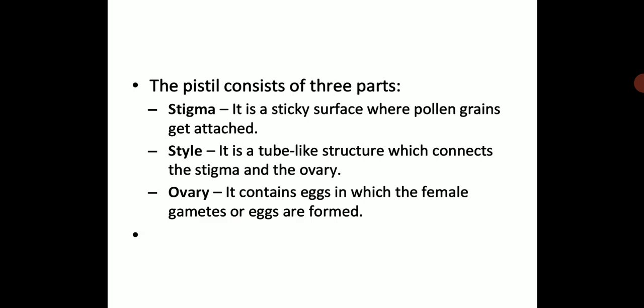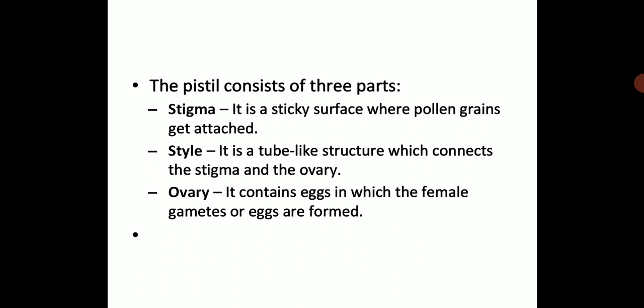Then the pistil consists, let us see the female reproductive part of a plant, that is pistil. What does the pistil consist of? The pistil consists of three parts: stigma, style, ovary. Let us see one by one. Stigma is a sticky surface where pollen grains get attached. From where do we get pollen grains?